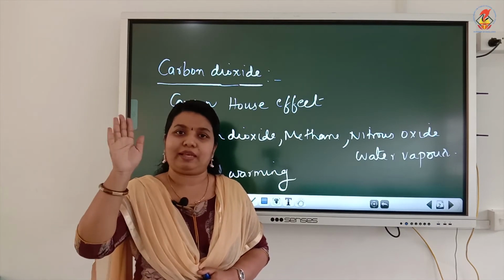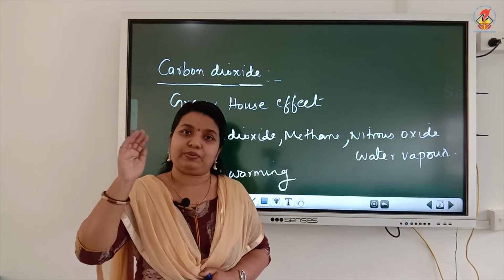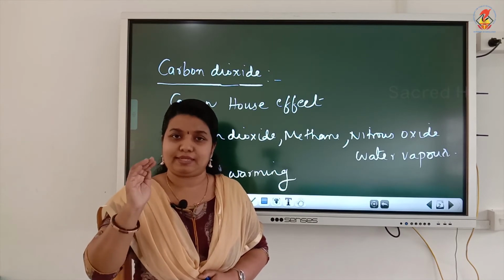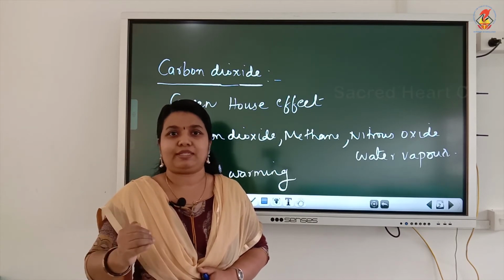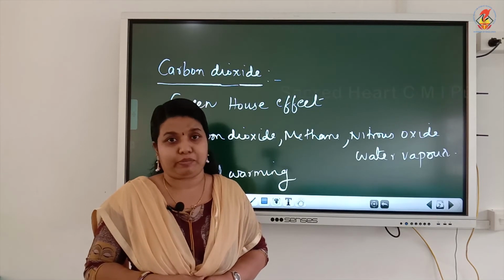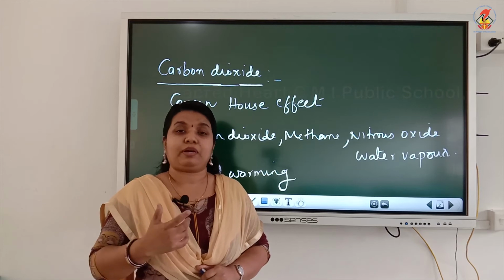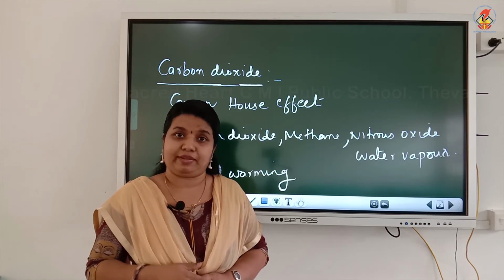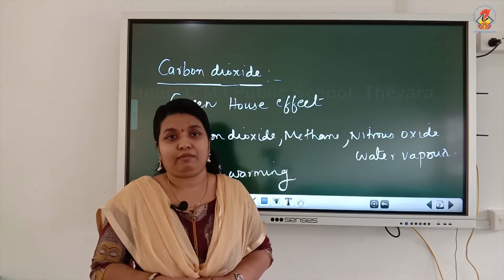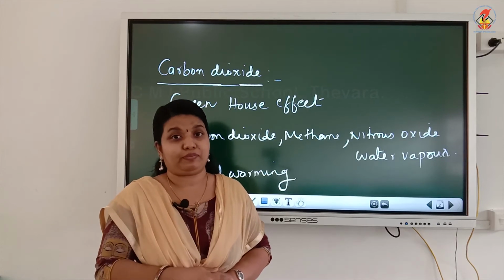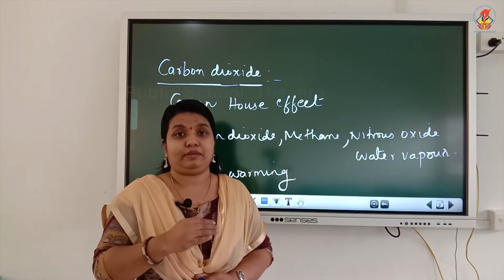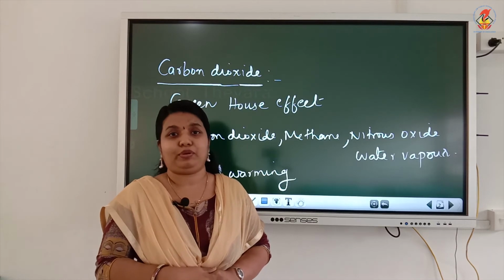As a result, the amount of carbon dioxide keeps increasing, which results in the greenhouse effect, which can increase the average temperature of the earth, that is global warming. So this is important: how carbon dioxide causes the greenhouse effect, which can lead to global warming.